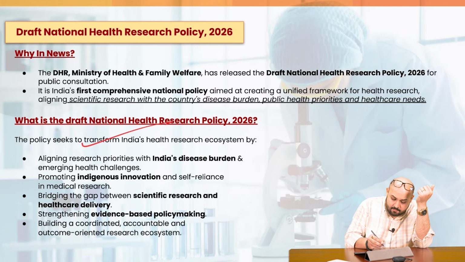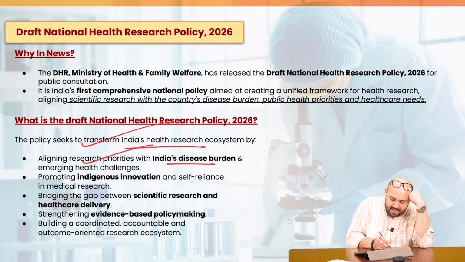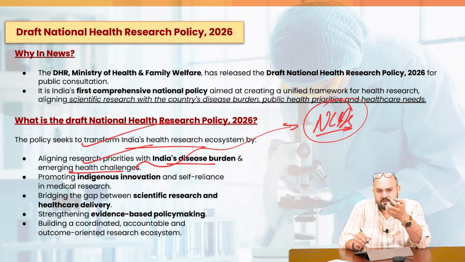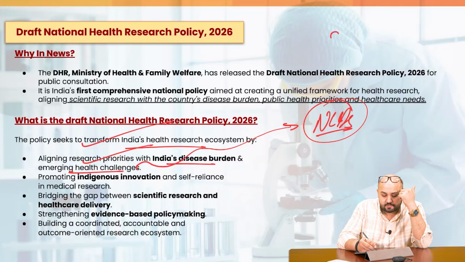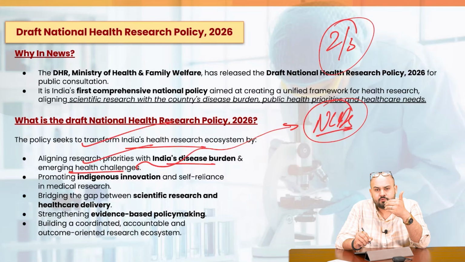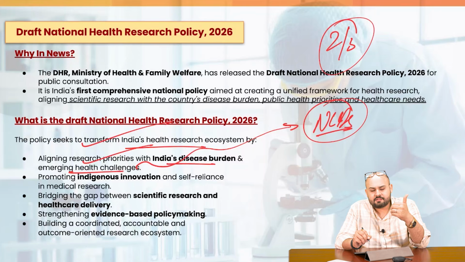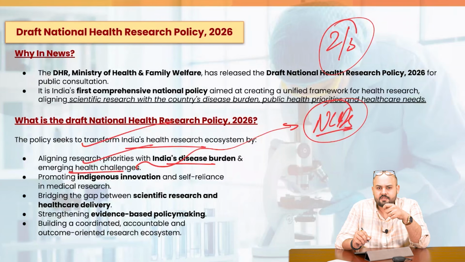The policy seeks to transform India's health research ecosystem by aligning the research priorities with India's disease burden and emerging health challenges. As I already told, the burden of the non-communicable diseases is increasing in terms of diabetes, cardiovascular diseases, and pulmonary diseases. What it is leading to is almost two-thirds of the deaths in India being attributed to the non-communicable diseases. In the 1990s, the major challenge was with respect to the communicable diseases, for example, tuberculosis. Now, the burden has shifted to non-communicable disease. That does not mean that we don't have the communicable diseases, or that the intensity or the frequency or the numbers of communicable diseases have reduced. No, not at all.